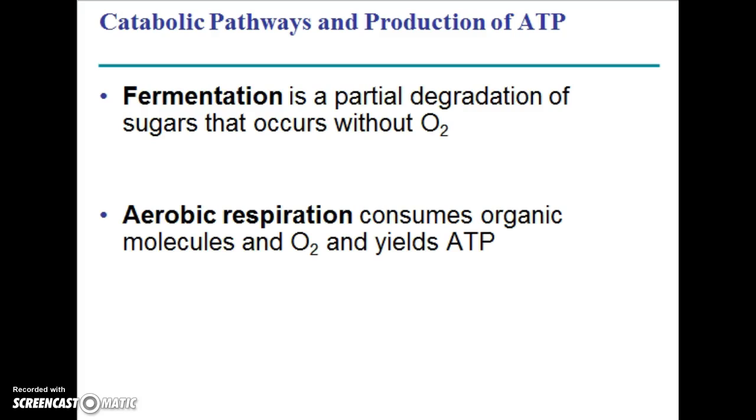So we're going to actually start by looking at aerobic respiration first. This would be cellular respiration. It occurs in mitochondria. And then we're also going to be looking at fermentation. There's a couple different types of fermentation. Fermentation, as you can see, does not use oxygen, so it is anaerobic. Whereas aerobic respiration, or cellular respiration, uses oxygen, so it is aerobic. A is with oxygen, and an is without oxygen.